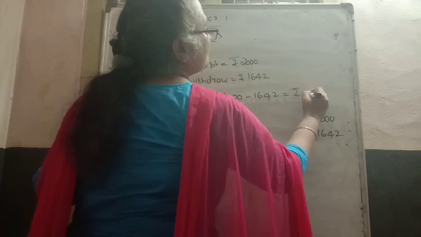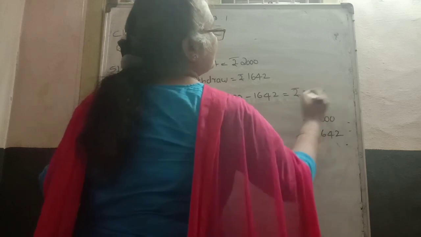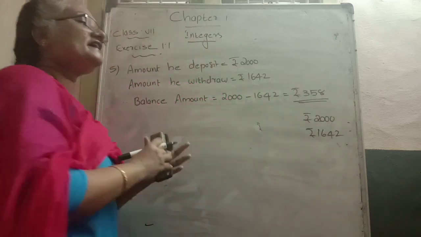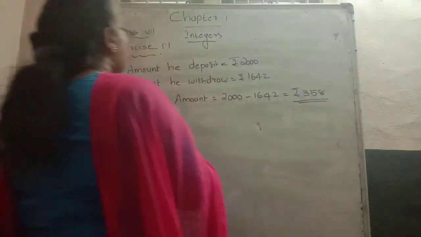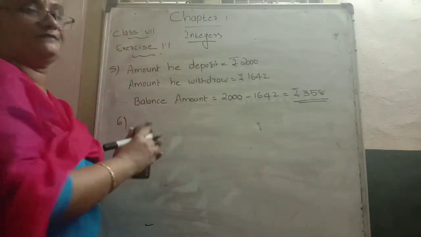How much is coming? 358 rupees. I hope you can understand this. The fifth was a small question.